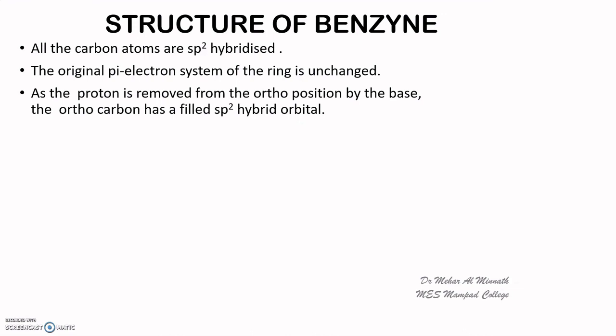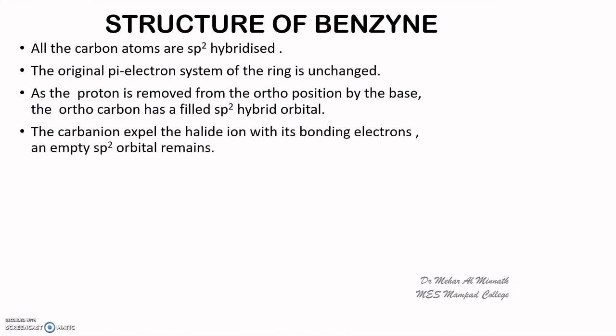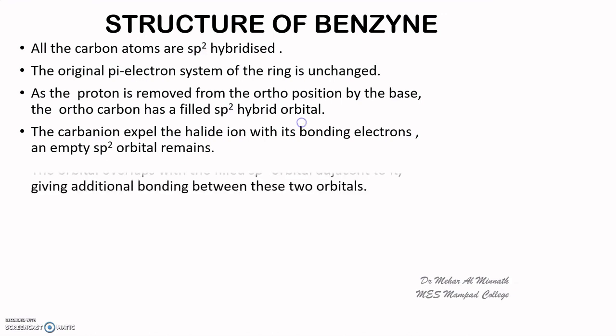Since the proton is removed from the ortho position by the base, the ortho carbon has a filled sp2 hybrid orbital, and when the halide is expelled by the carbanion, there will be an empty sp2 orbital adjacent to it.